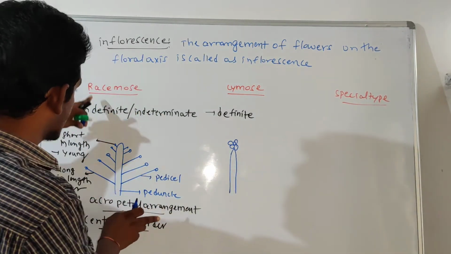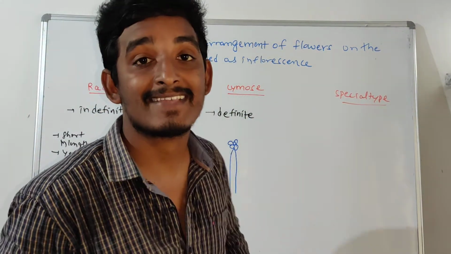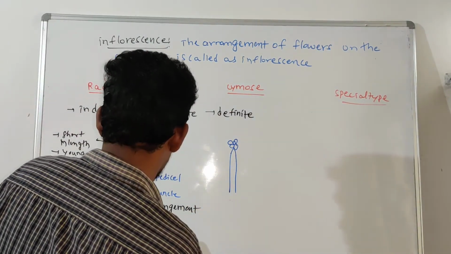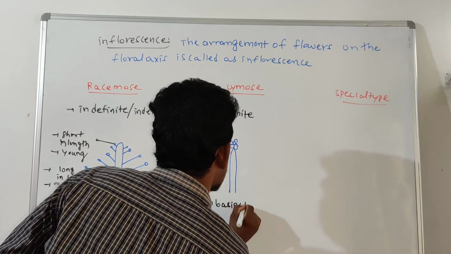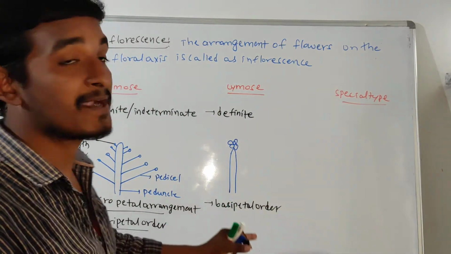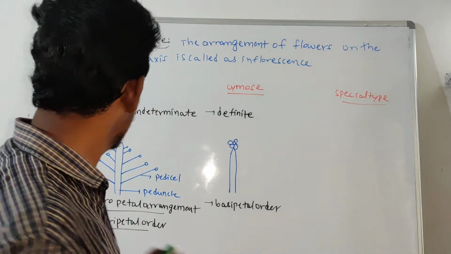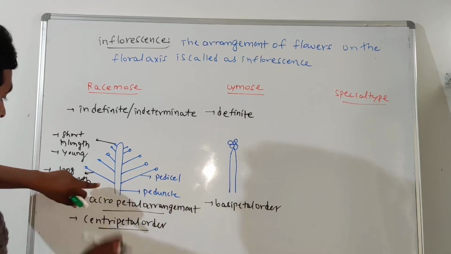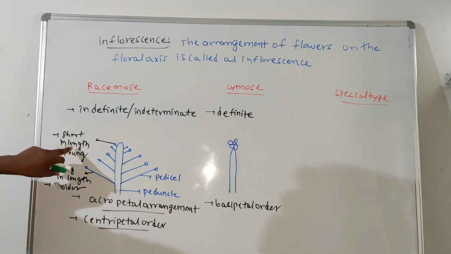The racemose inflorescence shows an acropetal arrangement, but the cymose inflorescence shows a basipetal arrangement. What is basipetal order? It is opposite to the acropetal order. In acropetal order, the older flowers are long in size and present towards the lower side, and towards the apex the flowers are short.